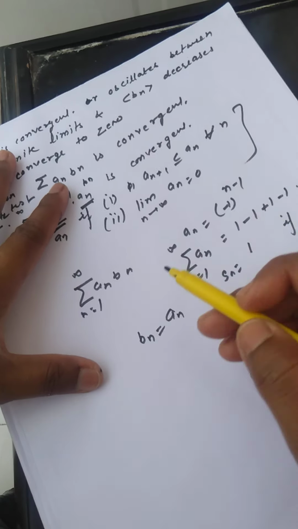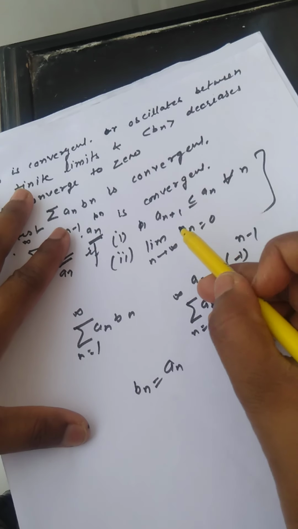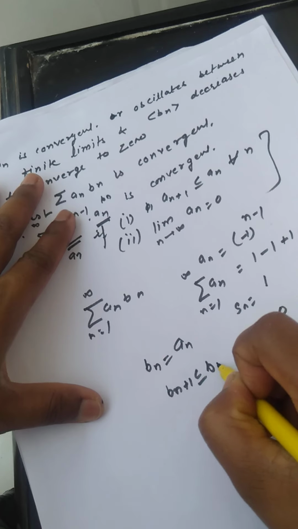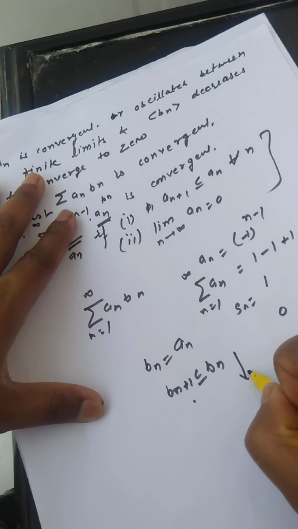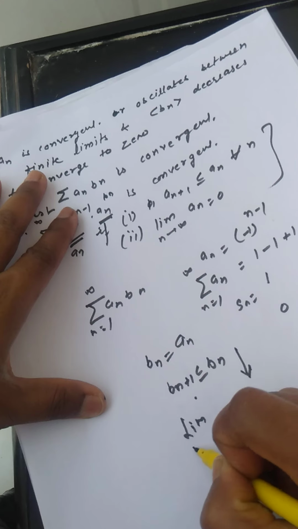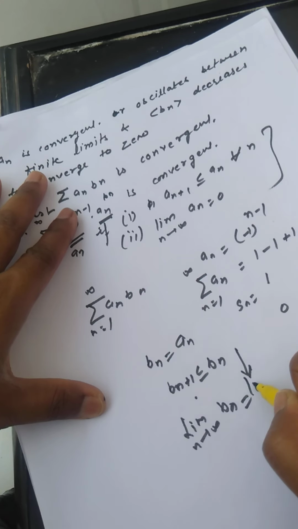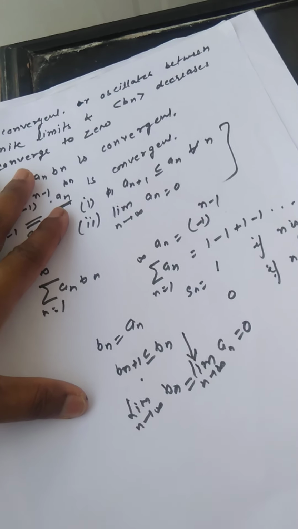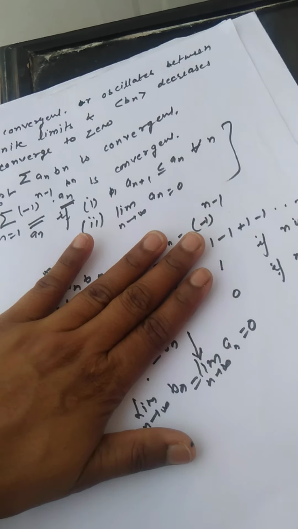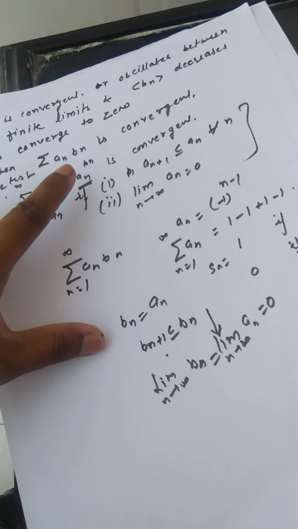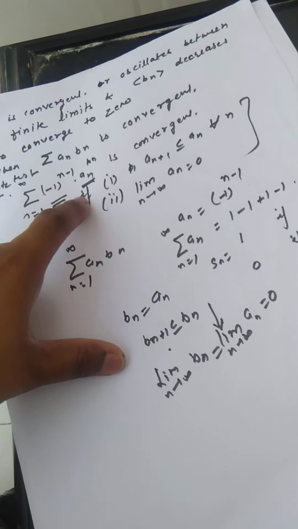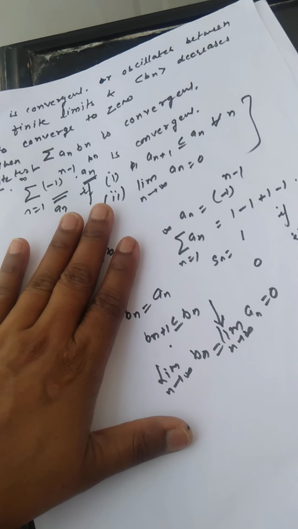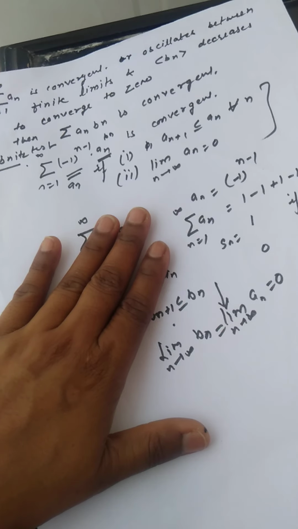So in the Dirichlet test, if we replace b_n by a_n, you know a_(n+1) is less than or equal to a_n, that means b_(n+1) is less than or equal to b_n, means b_n is monotonically decreasing, and also limit as n approaches infinity of b_n is limit as n approaches infinity of a_n, which is 0. So both the conditions of the Dirichlet test are verified, and therefore by the Dirichlet test the series summation a_n b_n, that is (-1)^(n-1) into a_n, is convergent. So the Leibniz test can be treated as a particular case of the Dirichlet test.